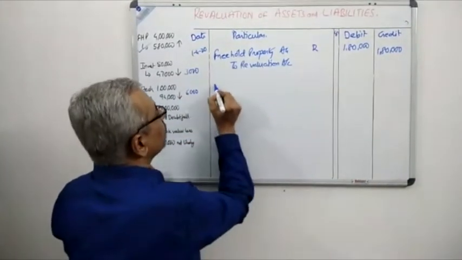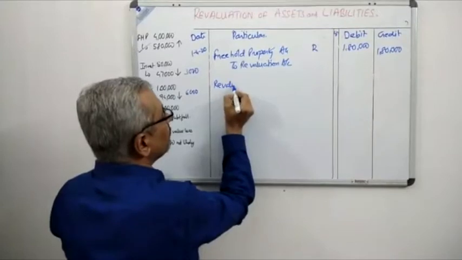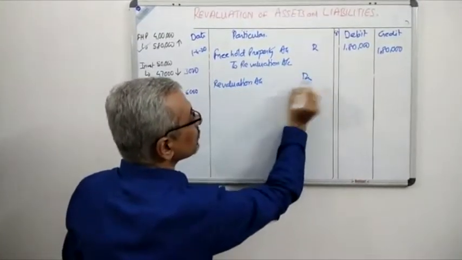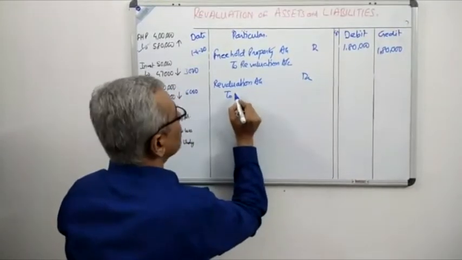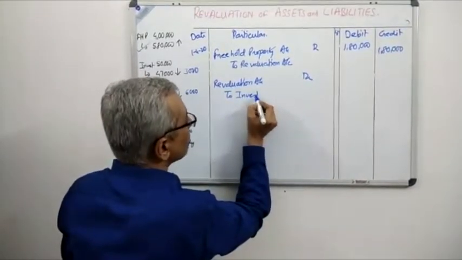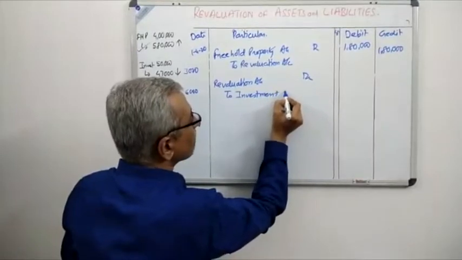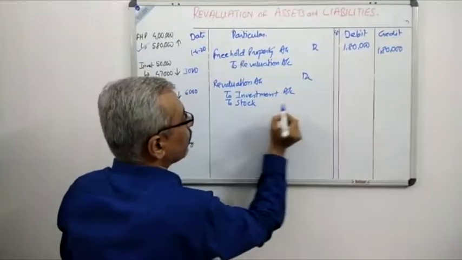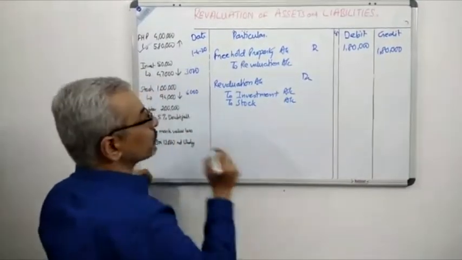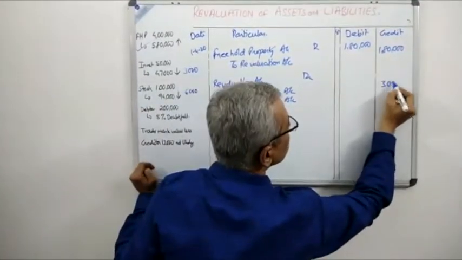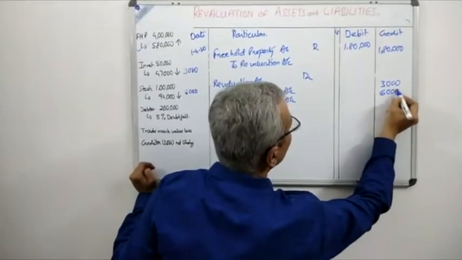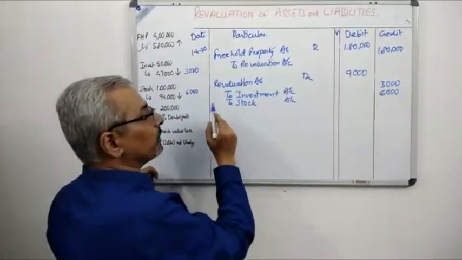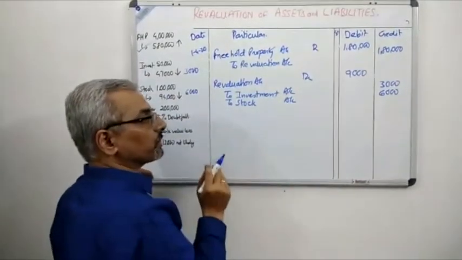Therefore, the journal entry over here will be revaluation account debit to investment, to stock. So what is the value? We have already shown it. It is 3,000 and it is 6,000 over here. That makes it 9,000. So revaluation account 9,000 to investment 3,000 to stock 6,000.